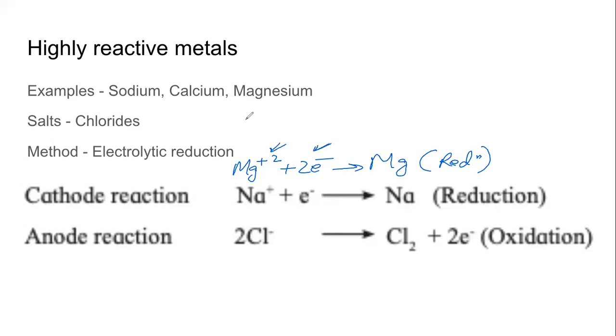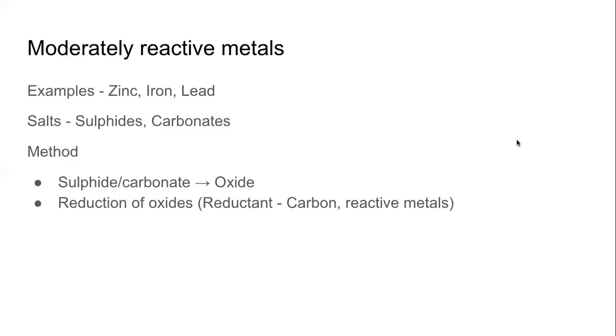Same thing will happen with calcium, Ca2+ plus 2e- gives Ca, a reduction. Now that is what we do when we are extracting highly reactive metals from their ore.